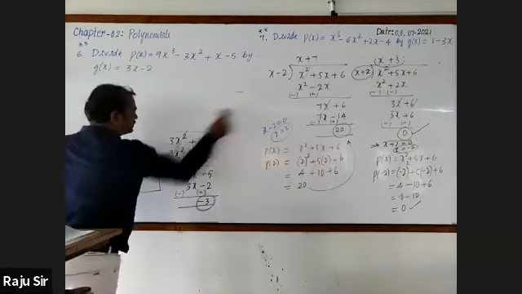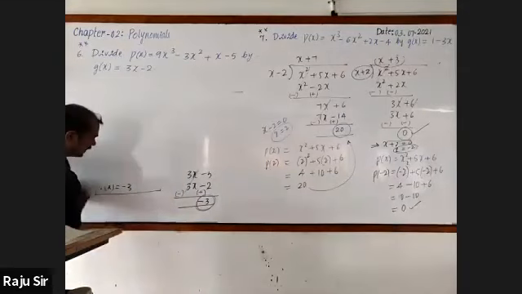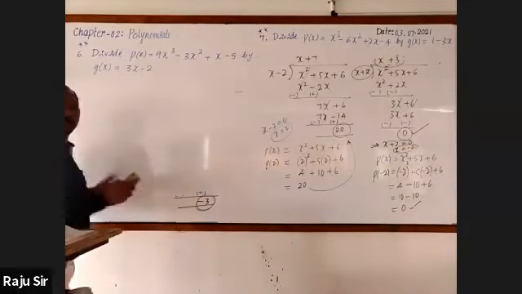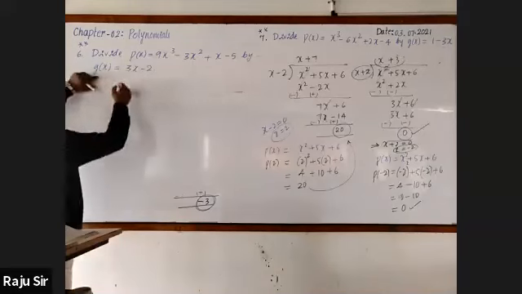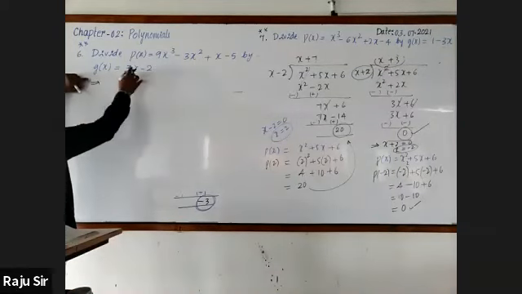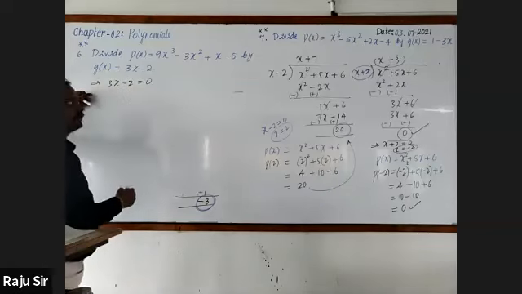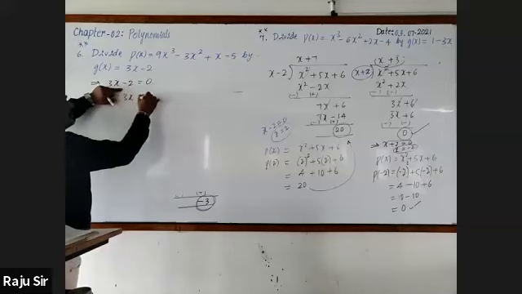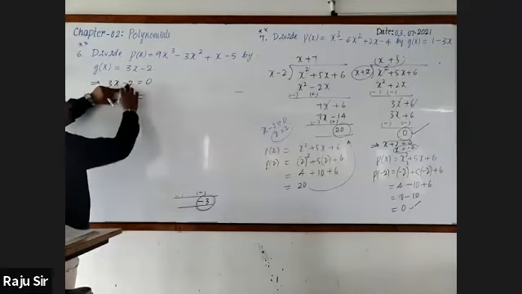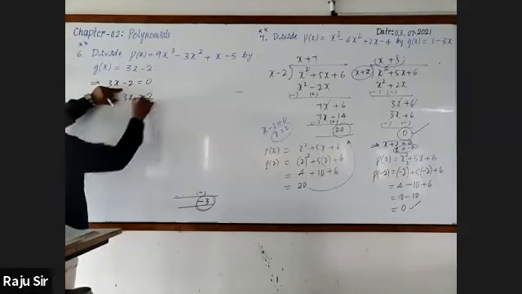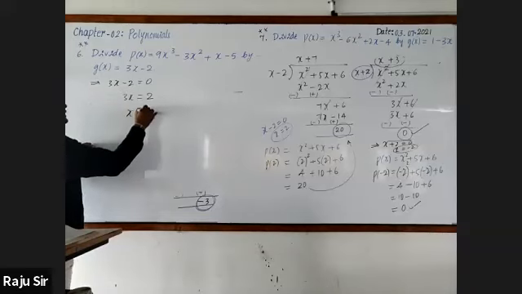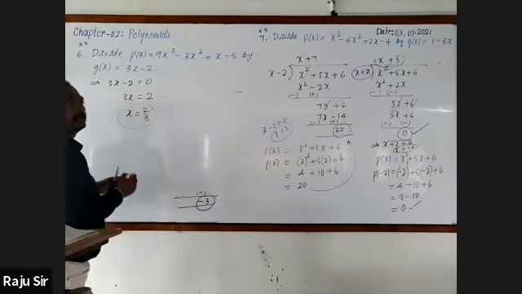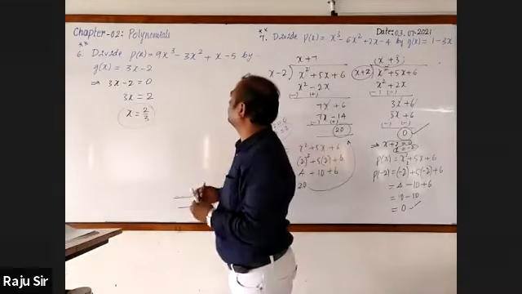Now observe this. Here the divisor is 3x minus 2. Let us find out its zero. It is 2 by 3, so x is equal to 2 by 3. Now I take p of x.